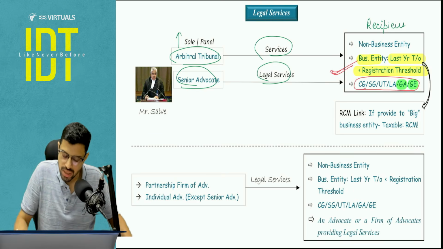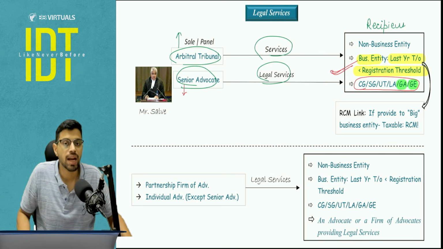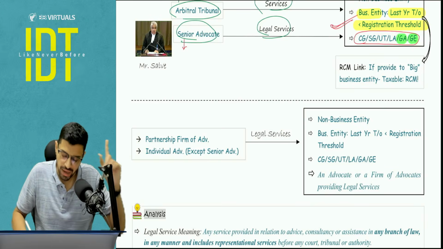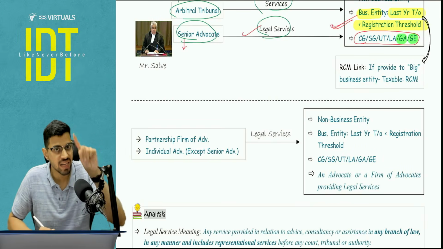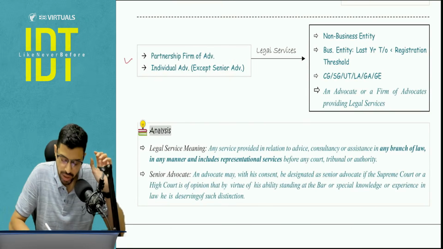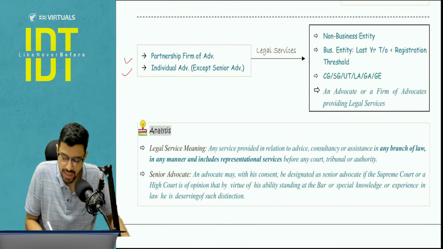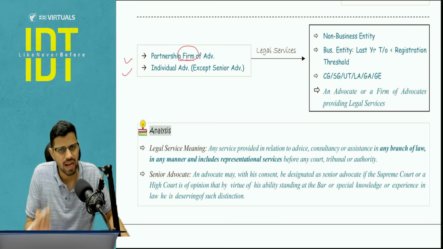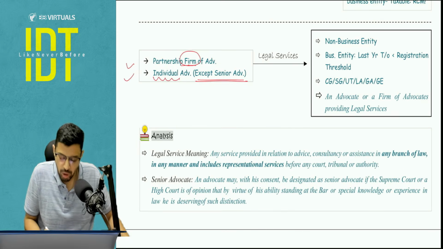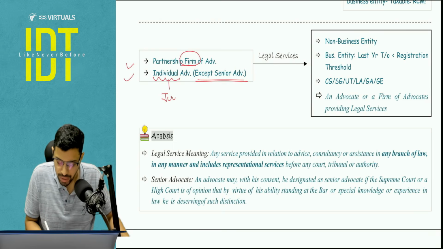Now another question, sir, what is the meaning of senior advocate? Senior advocate means an advocate who is designated as such by the High Court or Supreme Court. Another point to be noted, advocates are giving legal services, not any other service. Now, when I compare to other advocates or a firm of advocates, meaning any partnership firm of advocates or an LLP of advocates or an individual advocate apart from senior advocate, so I'm talking about a junior advocate.